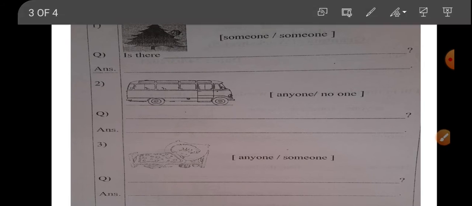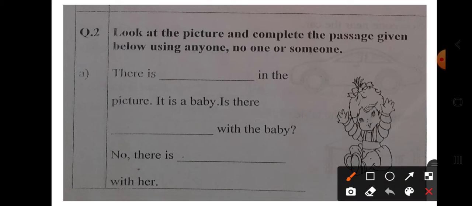Now, question number 2. Look at the picture and complete the passage given below using anyone, no one, or someone. There is dash in the picture. There is someone in the picture. It is a baby. Is there anyone with the baby? No, there is no one with her. See how I am using the words. This is how it should be used.